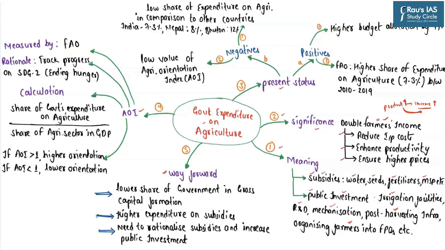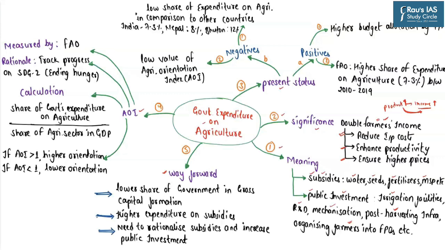So now we have realized that an increase in production alone will not lead to an increase in income levels. If you want to increase the income levels, you will have to focus upon each of these three parameters. So when the government itself undertakes higher expenditure on the agriculture sector, it has the potential to address each of these parameters and hence double the farmers' income.